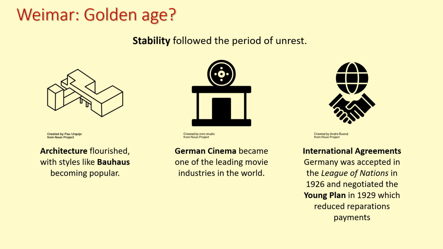Germany was forbidden from joining that because it was seen as the causer of the First World War. But by 1926, a few years have passed and people are starting to wonder, maybe it's time that we let Germany in. Maybe it's time that we actually started to get on with them again. So they're allowed to join the League of Nations. That's a big moment.